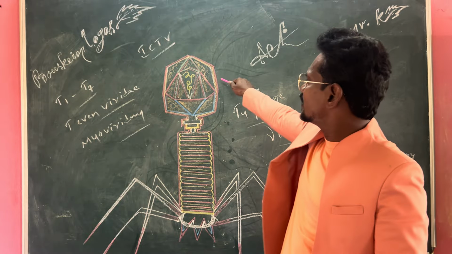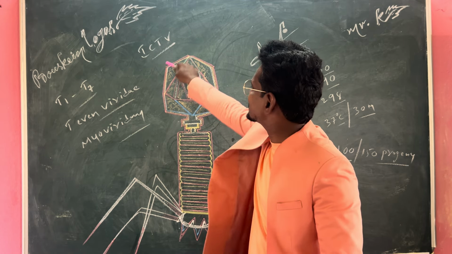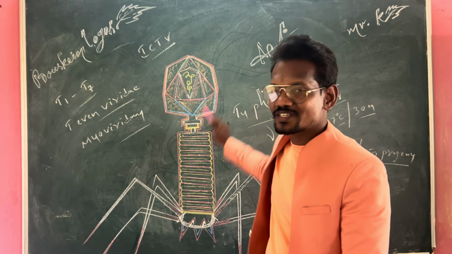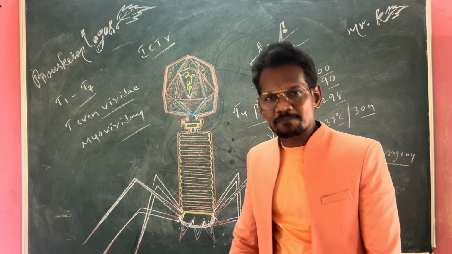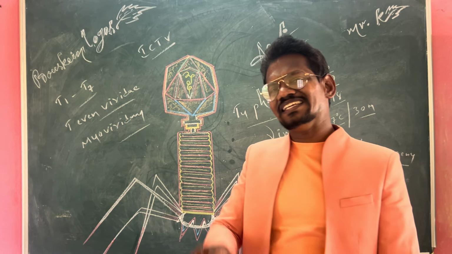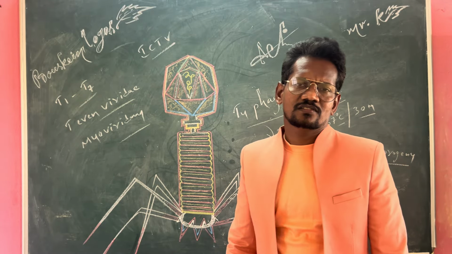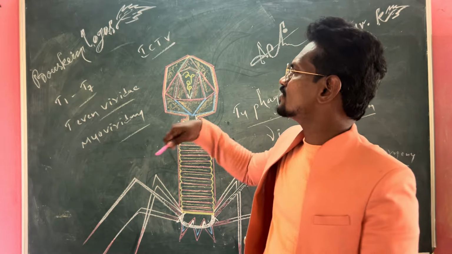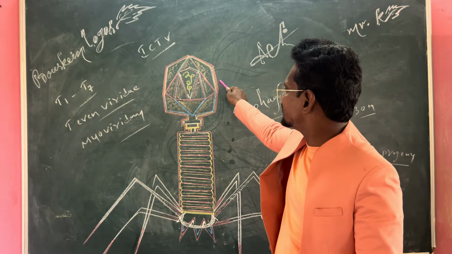Then coming to here, this is polyhedral. The head is made up of proteins and is called the capsid. In some types of viruses, along with the protein, lipids, glycoproteins and carbohydrates are also involved.